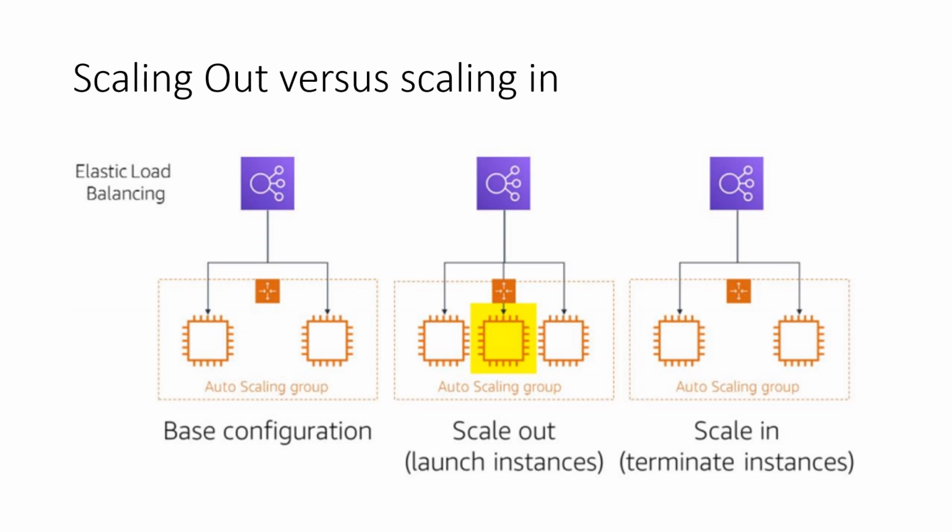So scaling out versus scaling in: to understand this we have to understand the use of the load balancer, the elastic load balancer, in an auto scaling group. We know whenever there is traffic, we have to employ multiple EC2 instances, and then we distribute the traffic between the instances, or you can say the servers.